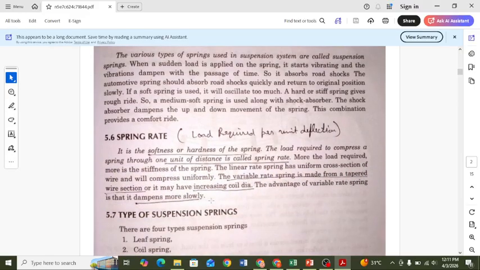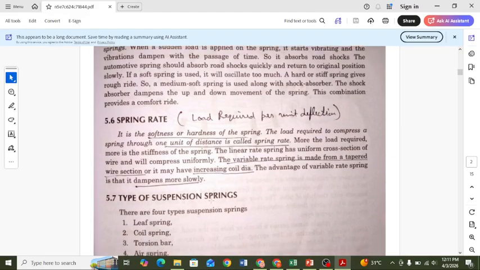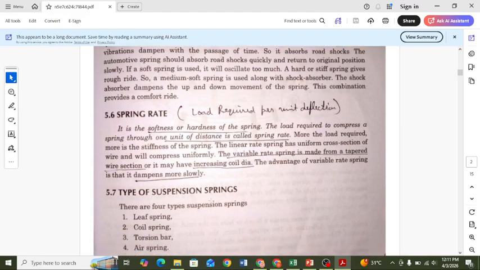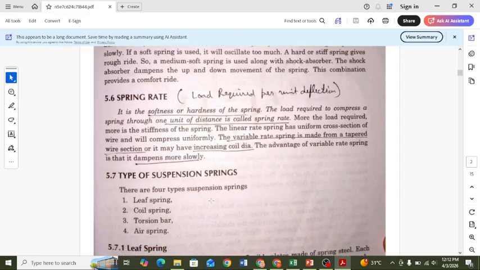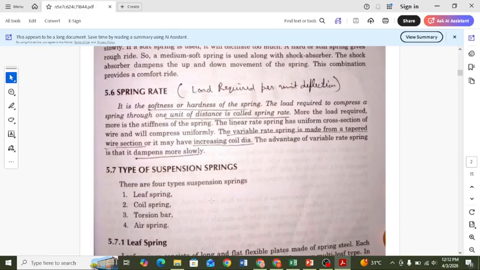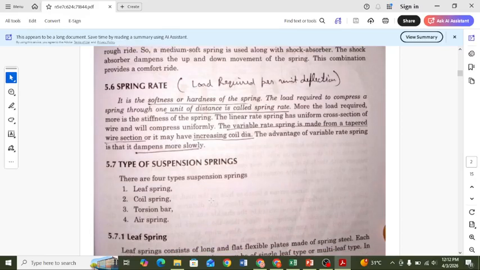Next is the load required per unit deflection, or the spring rate. It is defined as the stiffness, the heart of the spring. The load required to compress a spring through one unit of distance is called the spring rate. The more load required, the more toughness the spring has.